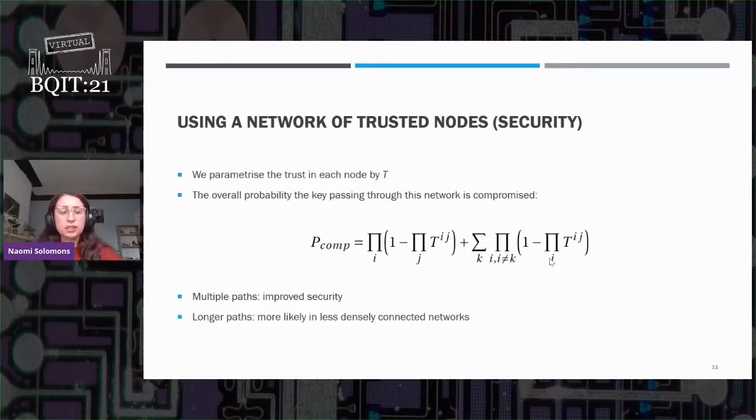So as you can see, multiple paths improve the security because that means there are more keys to XOR at the end, and less chance for a malicious user to gather all of the keys. A longer path reduces the security, but that's more likely in a less densely connected network.